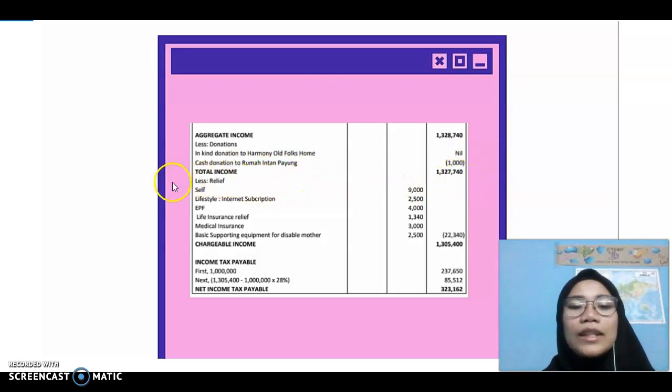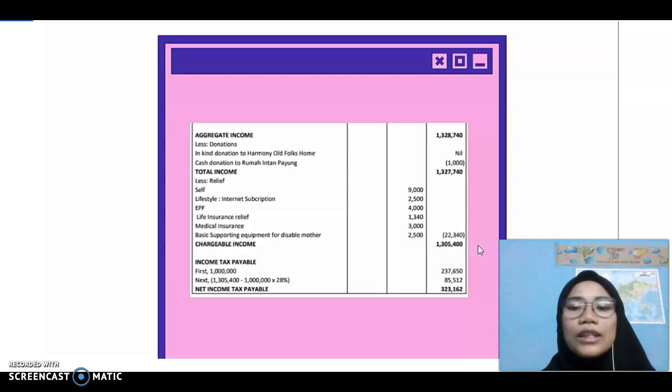It will then be deducted with the relief earned by Nina Arena, such as the self, lifestyle, EPF, life insurance relief, medical insurance, basic supporting equipment for her disabled mother, and it will become the chargeable income of Nina Arena.